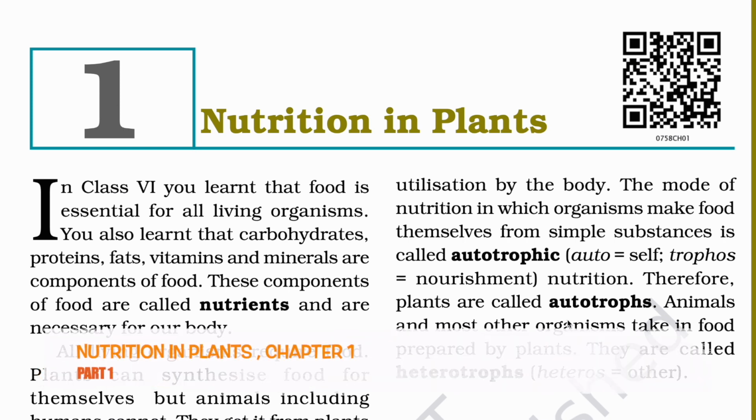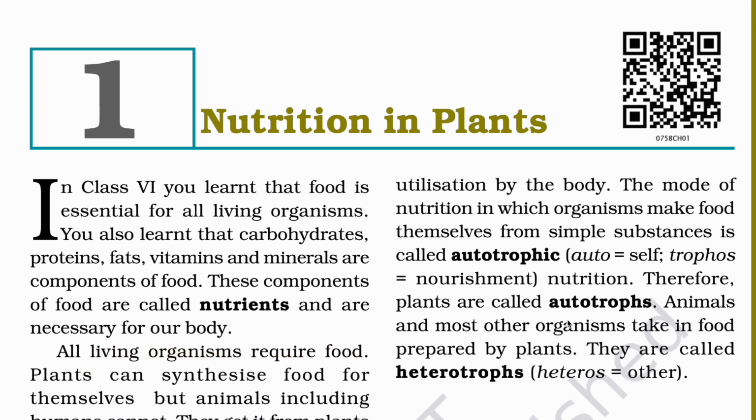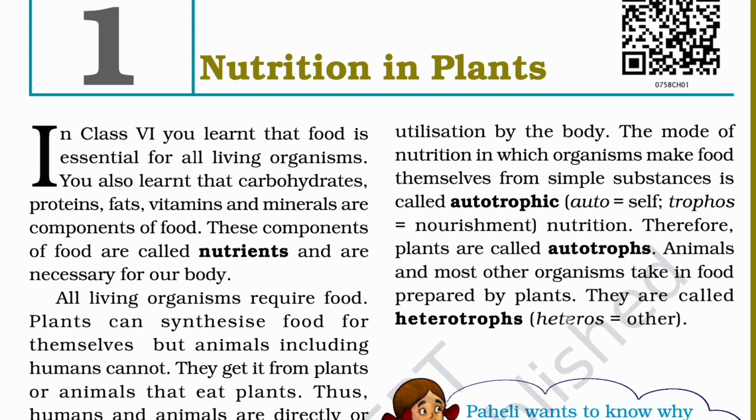Today we are going to read one chapter of 7th class, subject science, chapter number 1, nutrition in plants. In class 6th, you learned that food is essential for all living organisms. You also learned that carbohydrates, proteins, fats, vitamins, and minerals are components of food. These components of food are called nutrients and are necessary for our body. Remember this line, okay? Just underline it in your book. These components of food are called nutrition or nutrients.